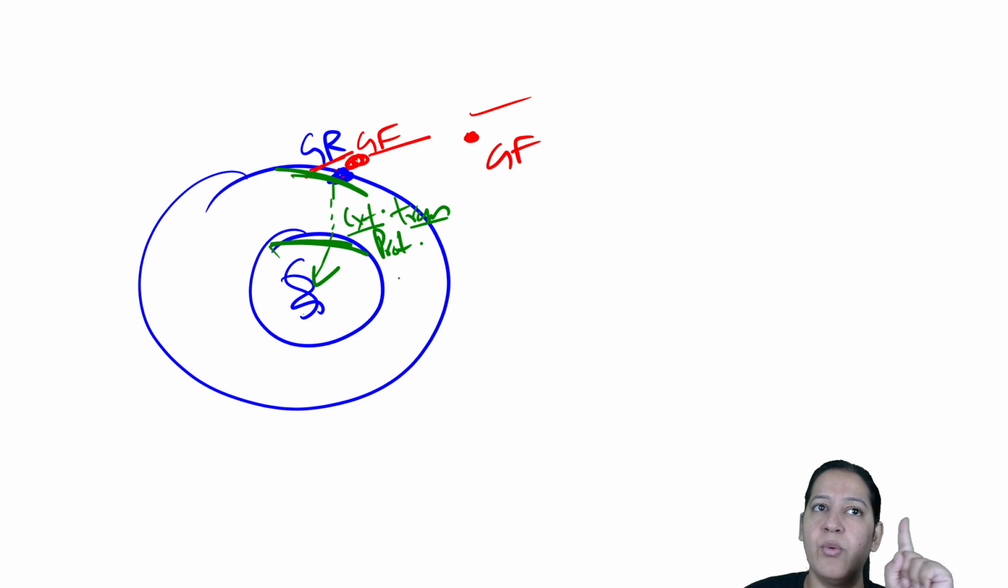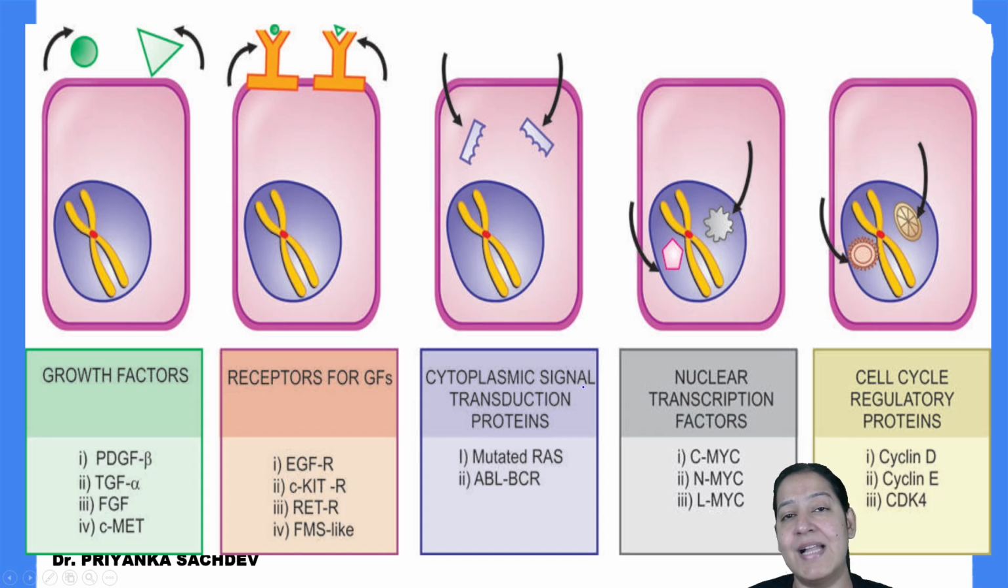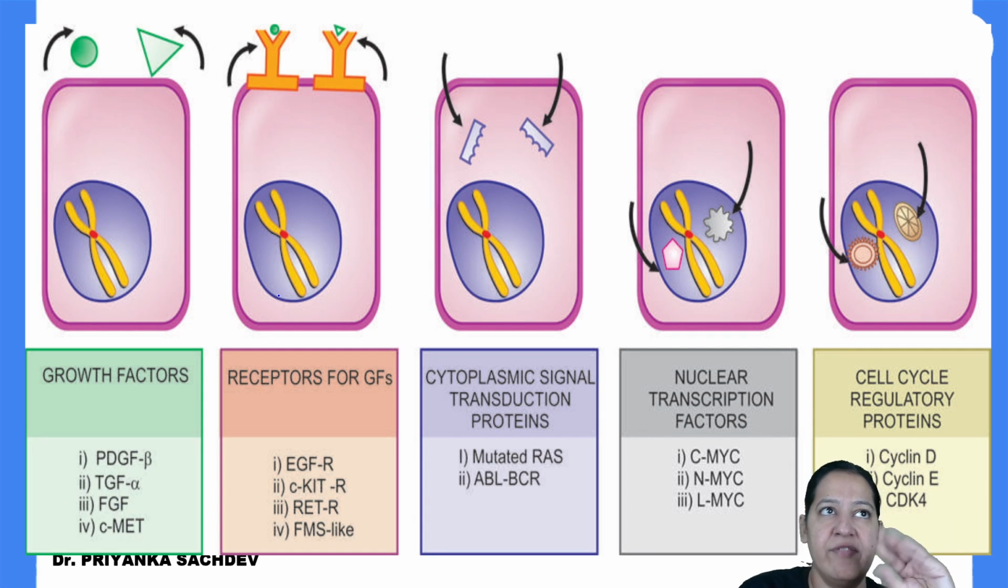These are the mediators. They will transmit the signal from the cell surface to the nucleus. So once the nucleus is receiving the signal, the nucleus will become activated. Nucleus will do transcription and translation. So nuclear transcription and translation proteins are required. And lastly, cell cycle regulatory proteins are required. So 5 steps are there.